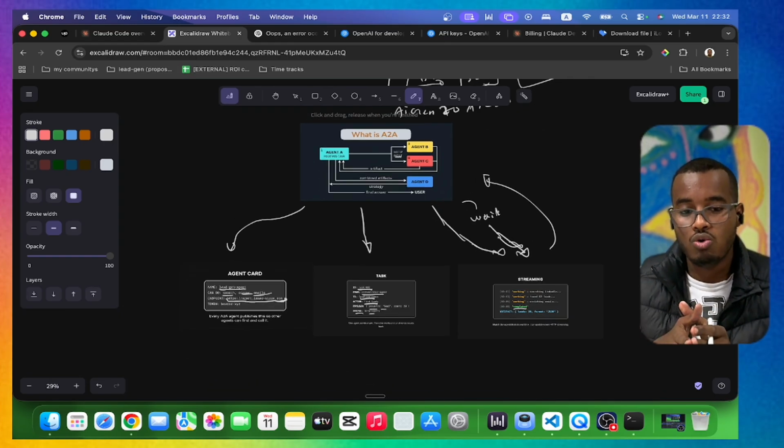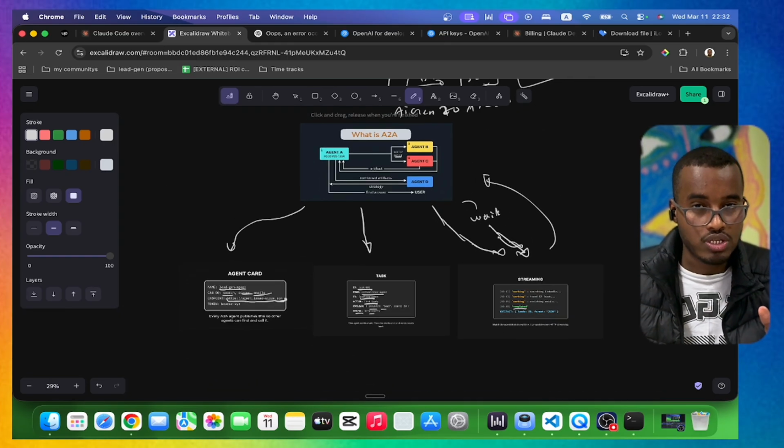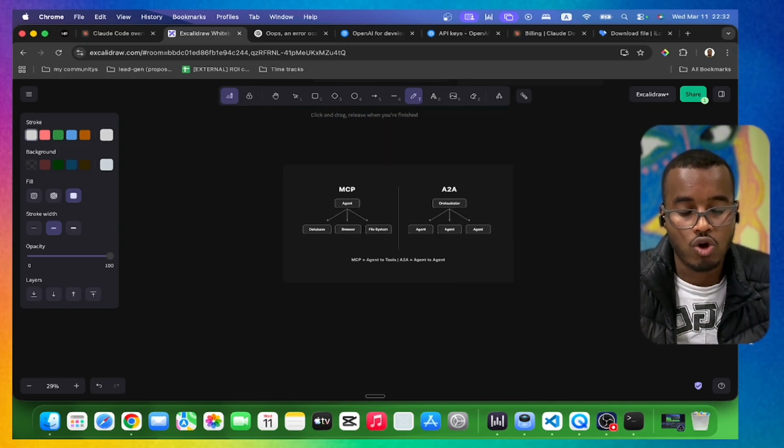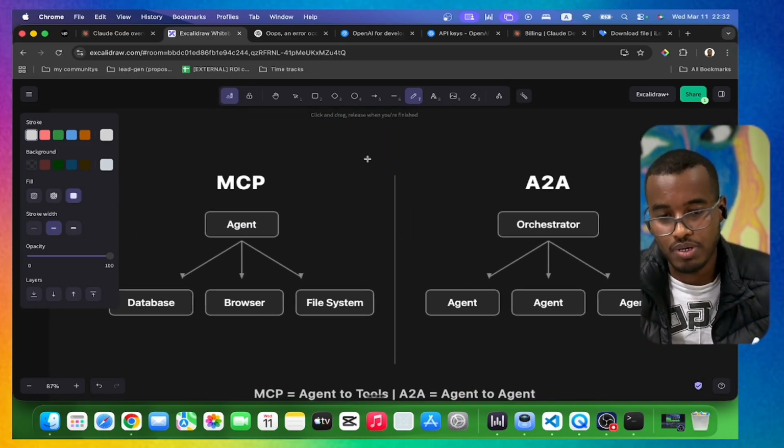Here is also where I have seen a lot of people really confused when it comes to A2A and also what we have here, MCP.